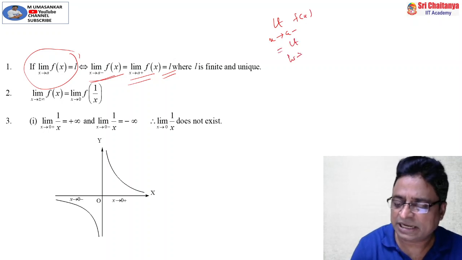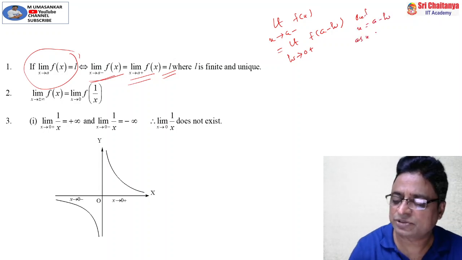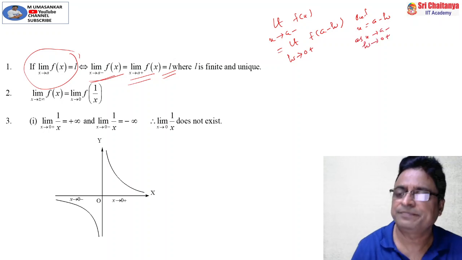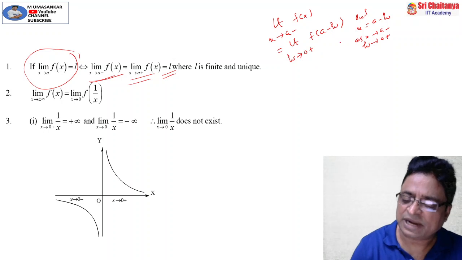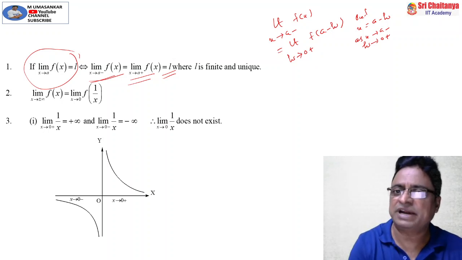This I can write as limit h tends to 0 plus f of a minus h. How to write this? Put x is equal to a minus h. This is called a transformation. As x tends to a minus, h tends to 0 plus. This is the step. So with this transformation technique, you can find the left hand limit.